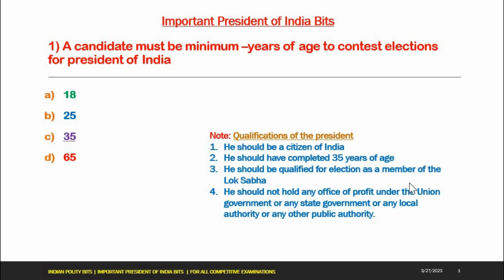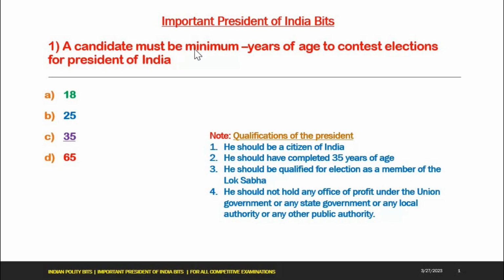Hi friends, today I am going to discuss the important bits of the President of India. This session is very important for those who are preparing for any competitive examinations. It will be helpful to you. Don't miss the session till the end. Let's see one by one without delay.